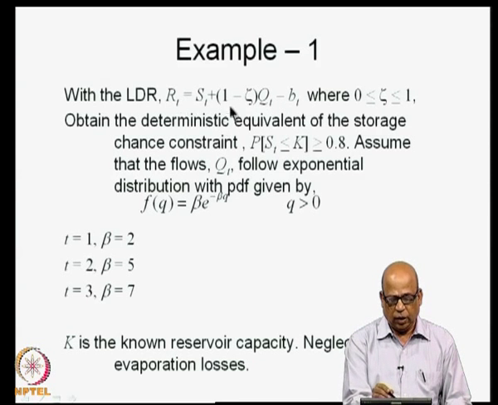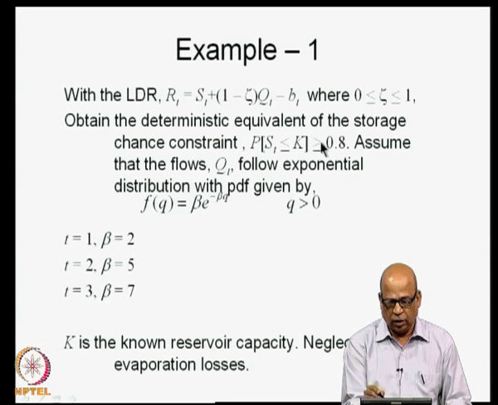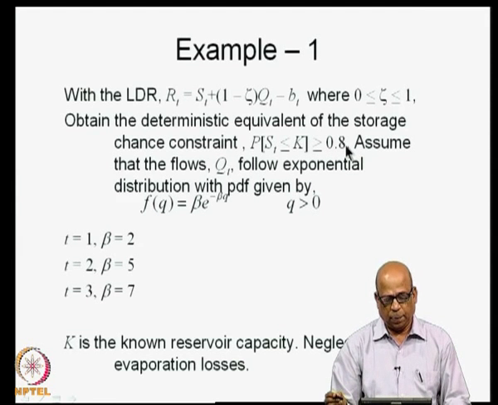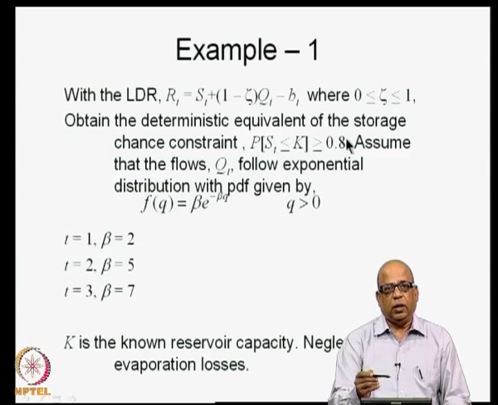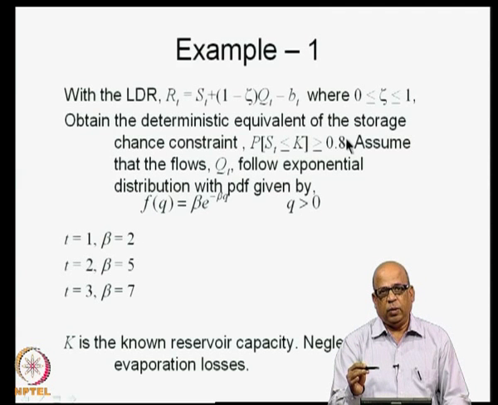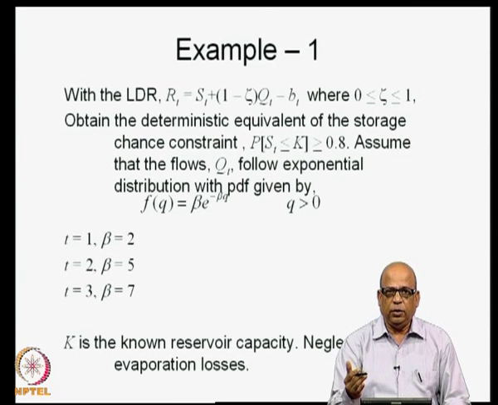So, we use this LDR now and we will obtain the deterministic equivalent of this constraint, probability of ST being less than or equal to k, greater than or equal to 0.8. As I have been mentioning, QT being the random variable, that is the inflow during time period T being the random variable, we need the distributions of QT, that is the CDF or the PDF.